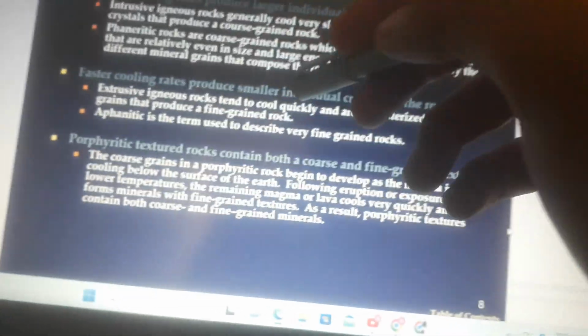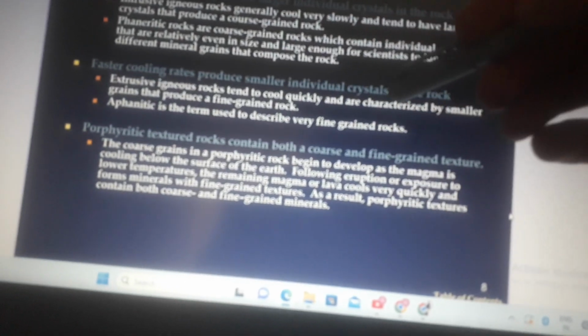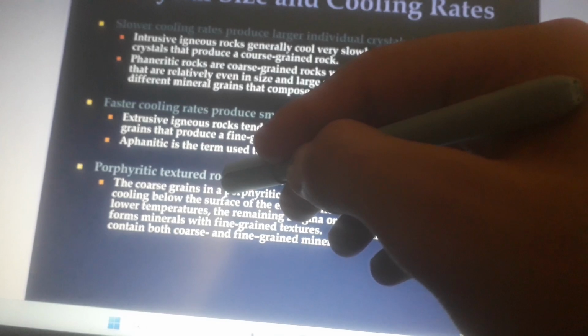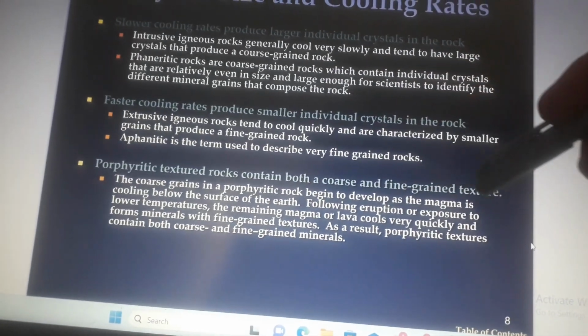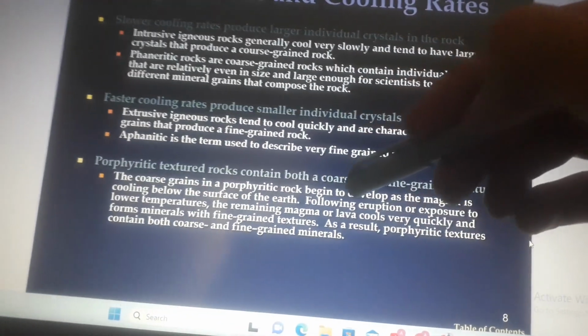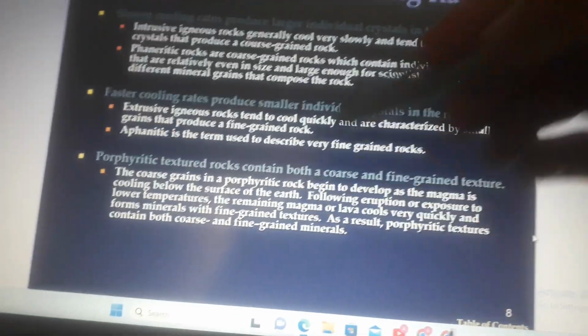Faster cooling rates produce smaller individual crystals in the rocks. Extrusive igneous rocks tend to cool quickly and are characterized by smaller grains that produce a fine-grained rock. Porphyritic texture rocks contain both a coarse and fine-grained texture. The coarse grains in porphyritic rocks begin to develop as the magma is cooling below the surface of the Earth.